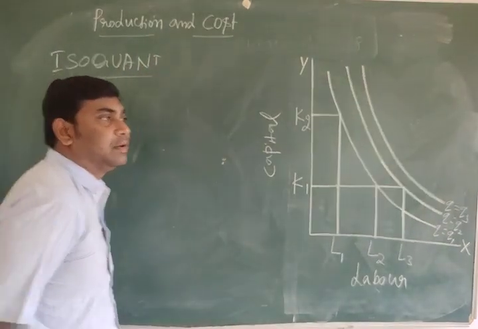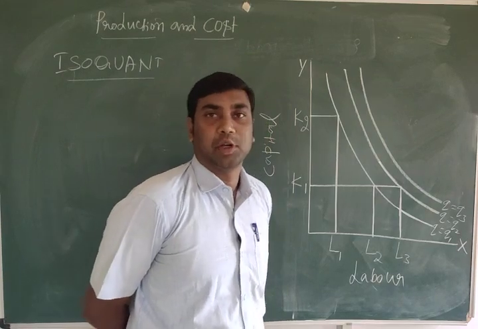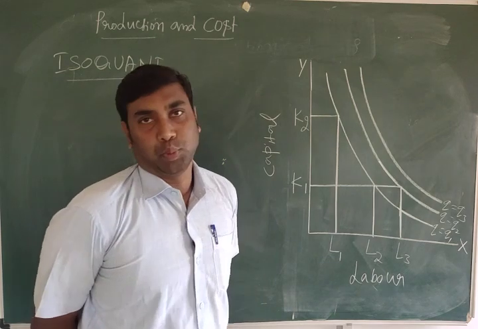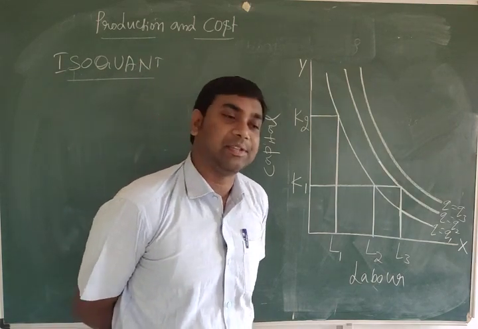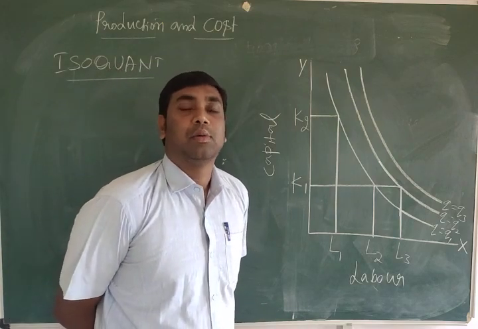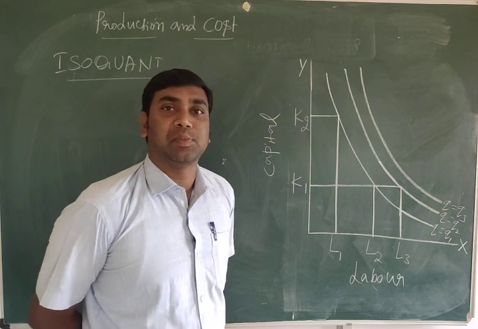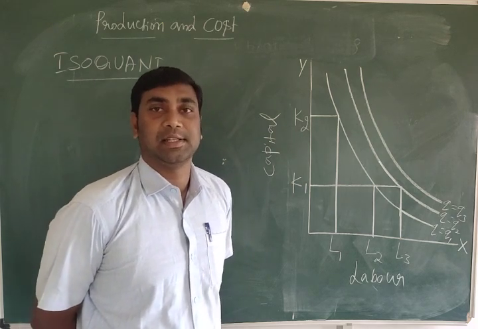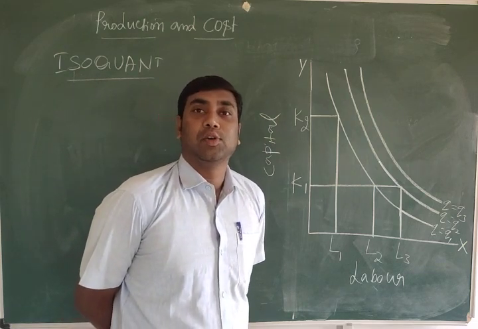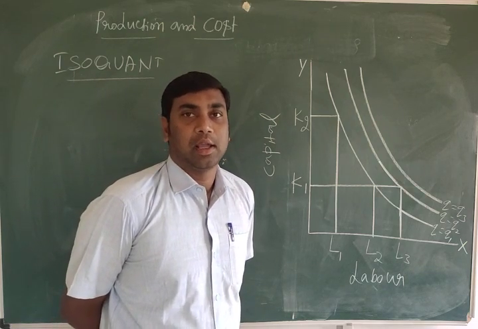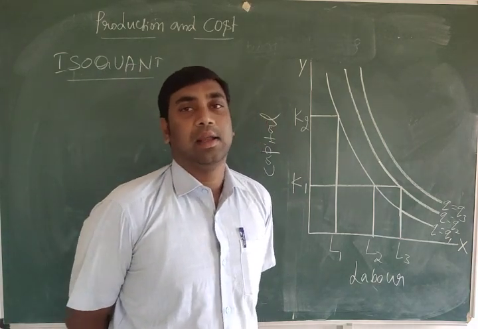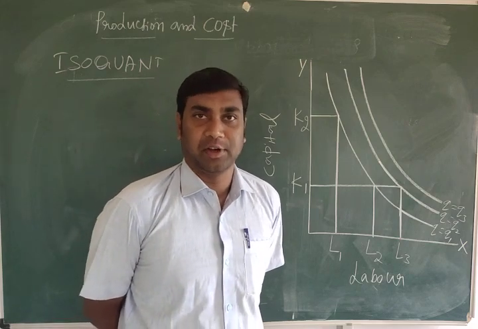In yesterday's class we discussed the meaning of production. Production is the process in which inputs are transformed into output. We also discussed the production function. The production function explains the relationship between input and output. So, Y is equal to f of L, K, just as Q is equal to f of K, L or L, K. So we discussed the production function.